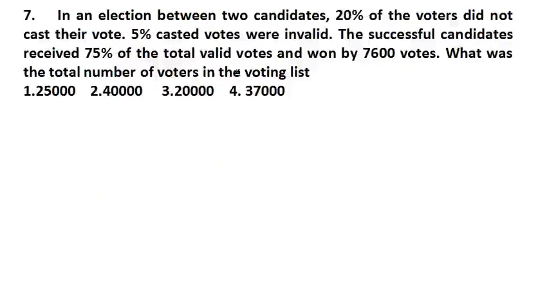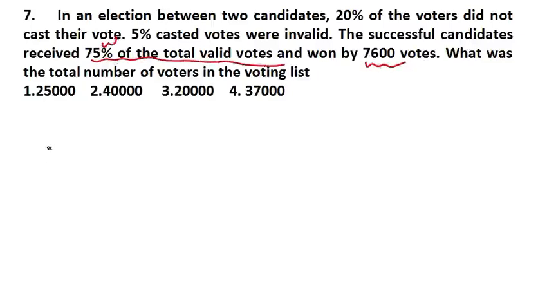Again, third option. Read question number 7 carefully and tell me what your answer will be. In an election between two candidates, 20% of the voters did not cast their vote. 5% of the cast votes were invalid. Okay, 20% people did not cast their vote, which means that 80% have cast their vote. Out of 80%, 5% of the votes are invalid. I hope this line is clear. Then the successful candidate receives 75% of the total valid vote. 75% means the winner, and the difference is given.